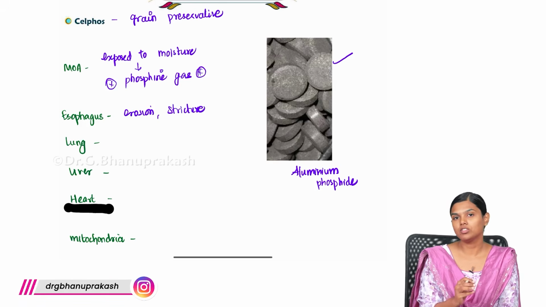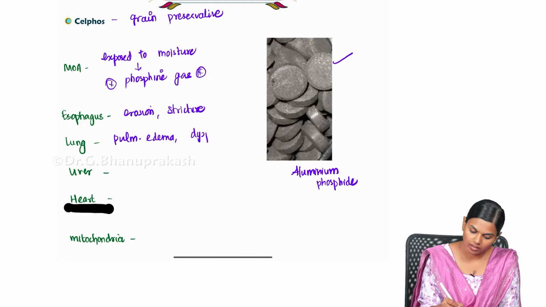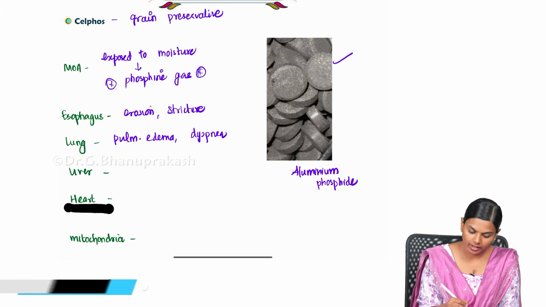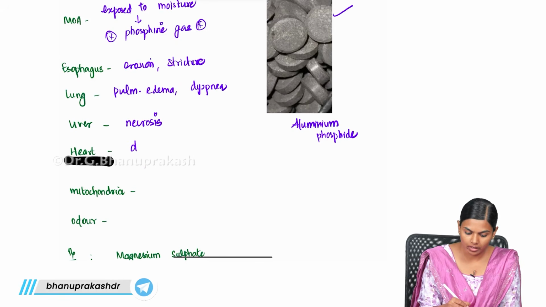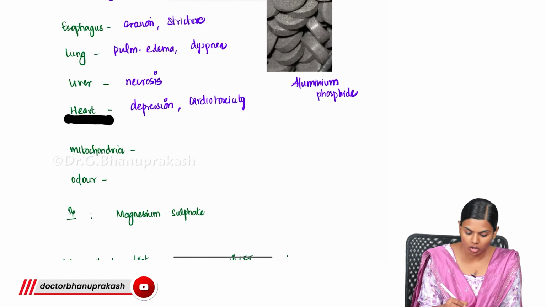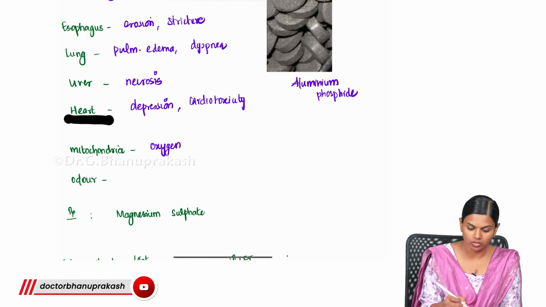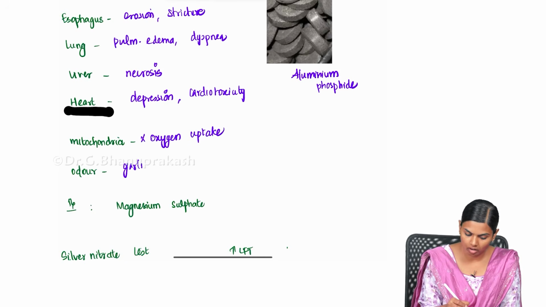In the lung, because of this phosphine gas, you will have severe pulmonary edema and dyspnea. In the liver, you can get necrosis. In the heart, there will be depression and cardiotoxicity. At the cellular level, it prevents mitochondrial oxygen uptake. So it prevents oxygen uptake. And it has this peculiar garlic odor.